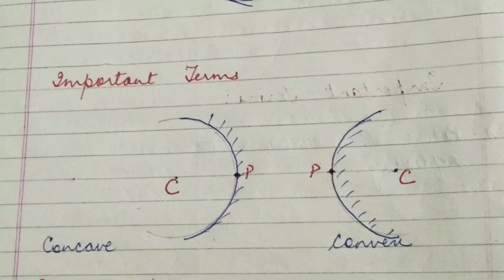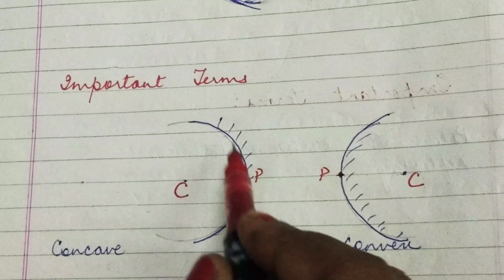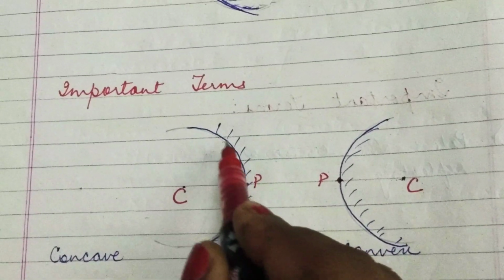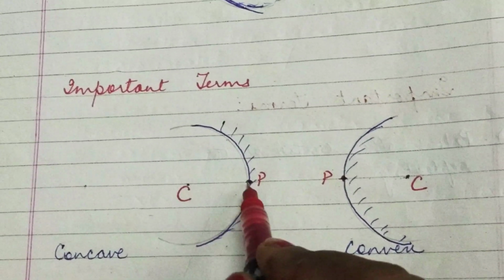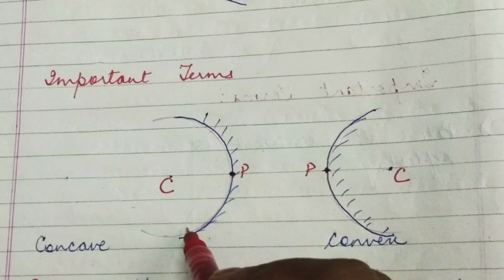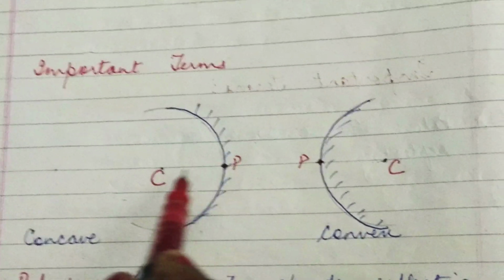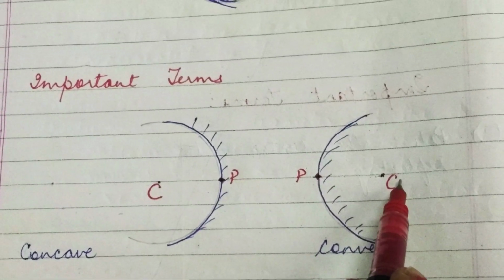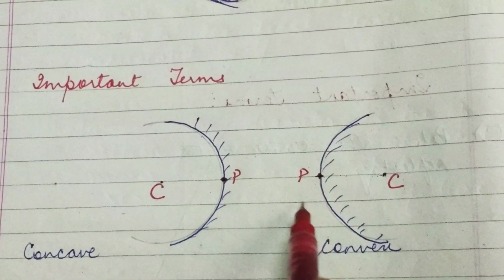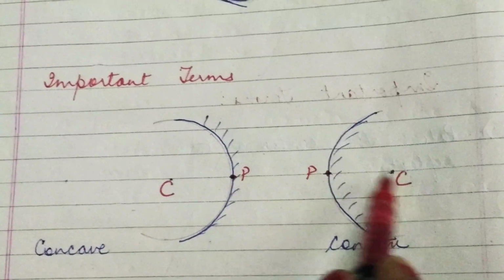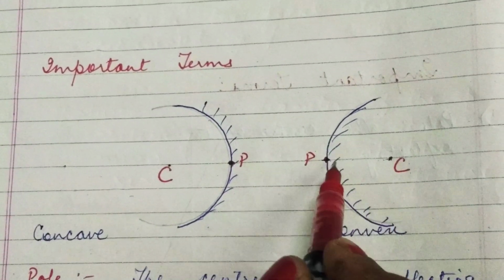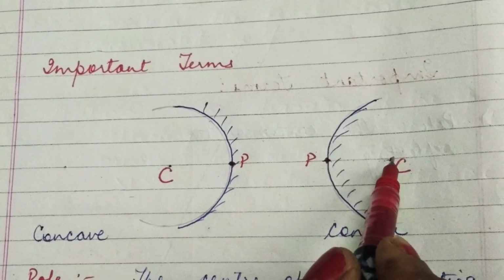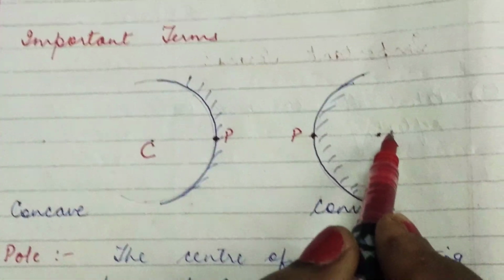And the center of curvature is not a part of the spherical mirror. Remember this, students, that center of curvature is not a part of the spherical mirror. It lies in front of the concave mirror and behind the convex mirror, because the reflecting part of the convex mirror is here. So behind it, this is the back part of the convex mirror. So center of curvature lies behind the convex mirror.